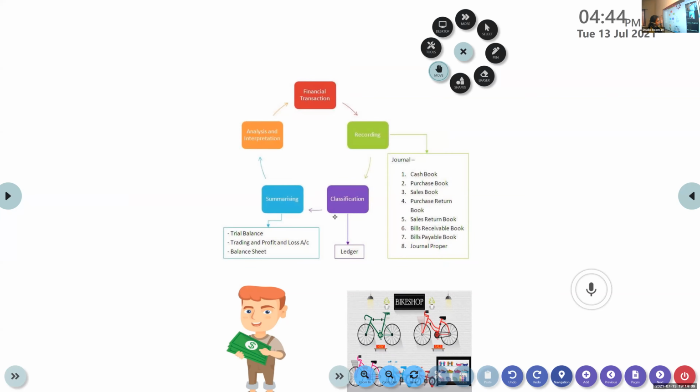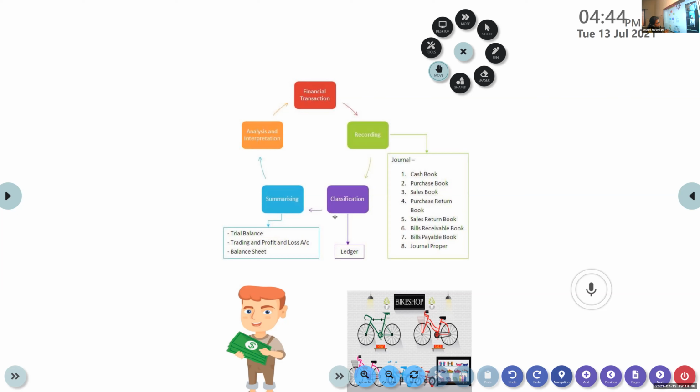What does the business make? Is it profit making, or is it making loss, or what is the financial position? We make interpretation. We bring about conclusions. So this is the accounting cycle. First, we identify the financial transaction, then we record it, classify them, summarize them, analysis and interpretation. This is all about the accounting process.